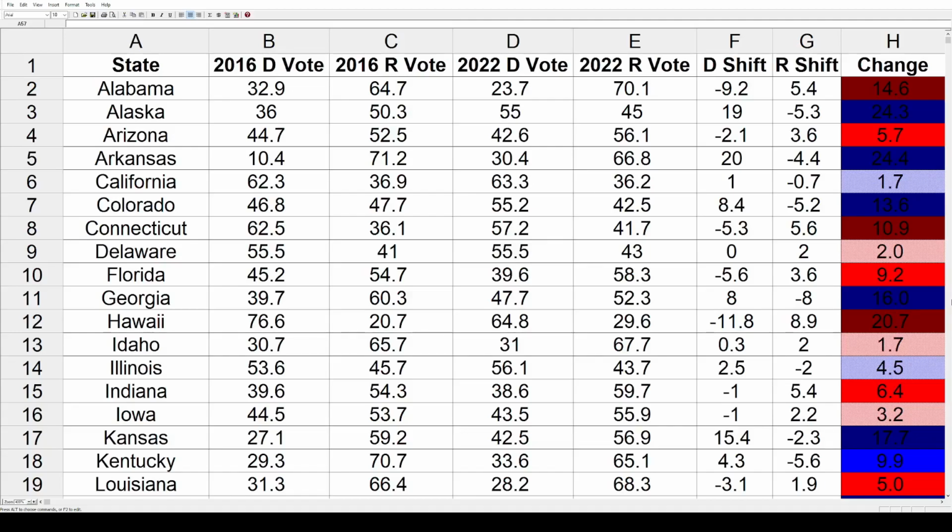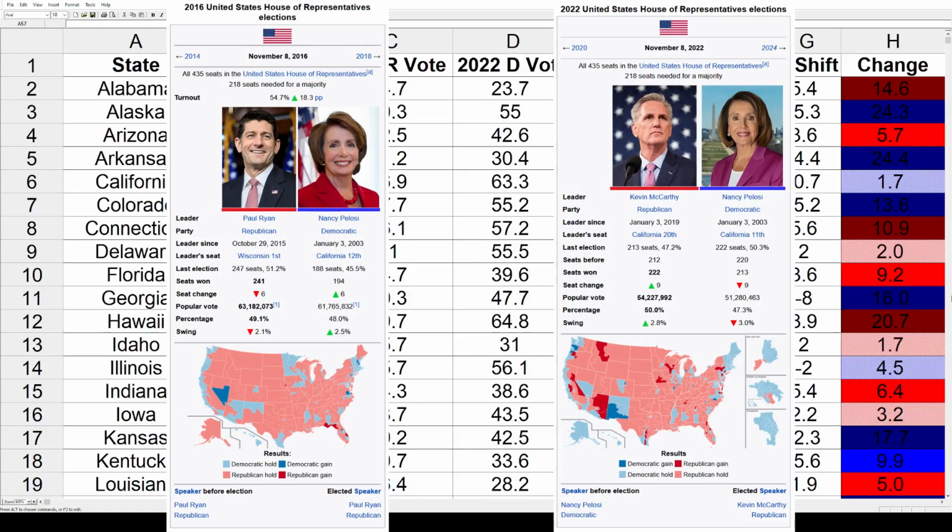Now, this is just comparing the statewide popular vote for the US House. Certain things can skew the results because some districts have the candidate running unopposed. Some of them have third-party or independent candidates. There's not much I could do about that. I just take the statewide popular vote for comparison. States that only have one congressional district, if it's an independent candidate, I will substitute that out for the Democrat or the Republican. But other than that, I've got my usual spreadsheet here.